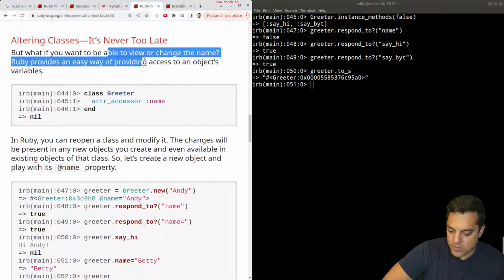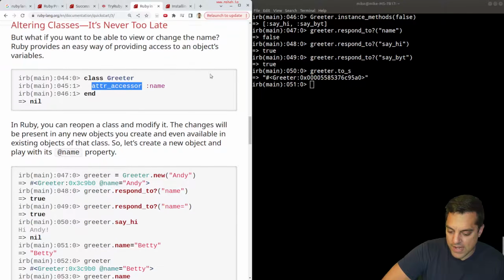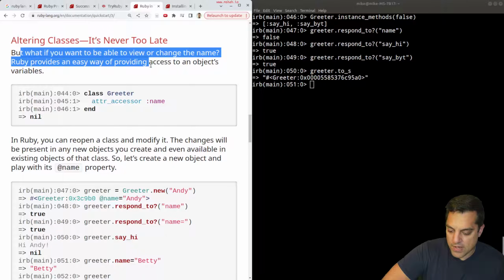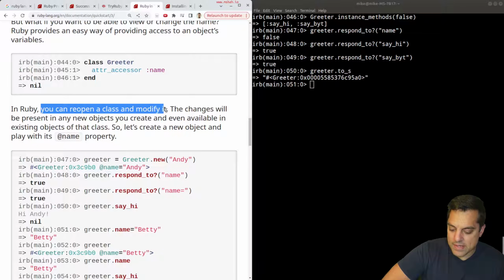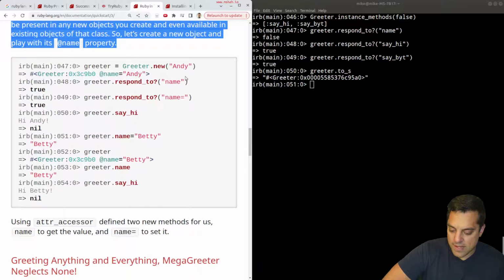Okay, so if we want to alter the class, let's see, how do we do that here? Be able to view or change the name. Okay, attribute, accessor name. What is this? But what if we want to be able to view or change the name? Ruby provides an easy way of providing access to an object's variables. Okay. In Ruby, you can reopen a class and modify it. The changes will be present in any new objects you create and even available in existing objects of that class. So let's create a new object and play with its name property.